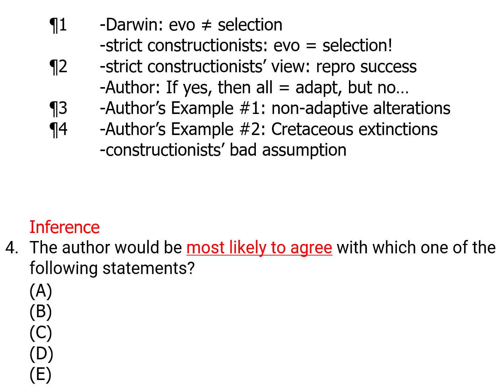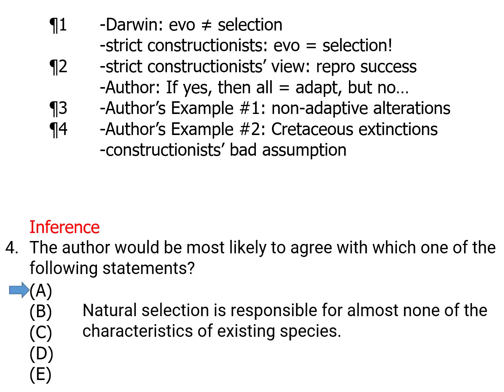Now here, this doesn't give us much to go on in terms of where to look, because the author says a lot of things. Any part of the passage could support something that the author believes in, so we're going to have to use a process of elimination on the answer choices. One by one, researching to see what we can prove. We'll know we have the right answer when we have enough evidence to prove without a doubt that it's true.